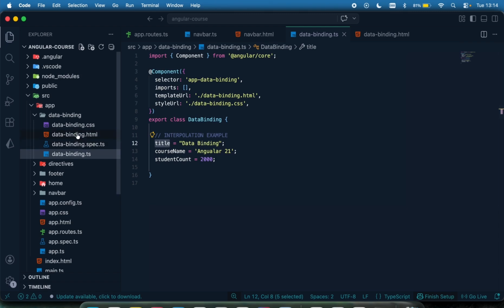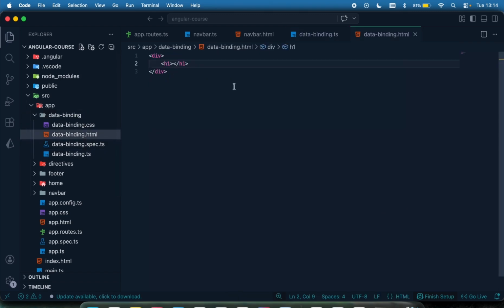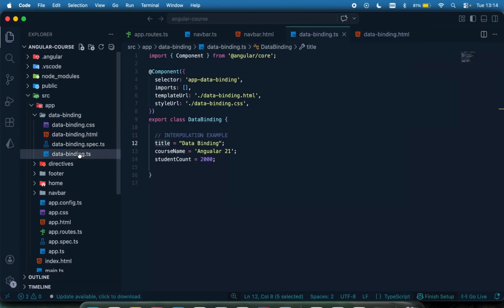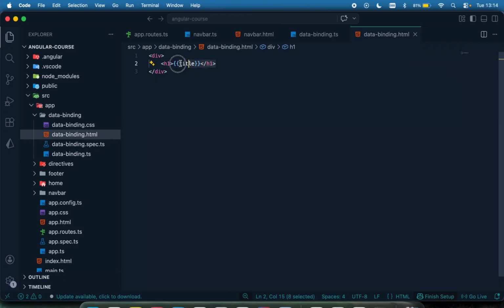To do that, we use curly brackets: a double curly bracket, and then pass in the name. This references it directly from the component and displays it right there in the template. So this is what interpolation is, and this is how we can display a data variable.